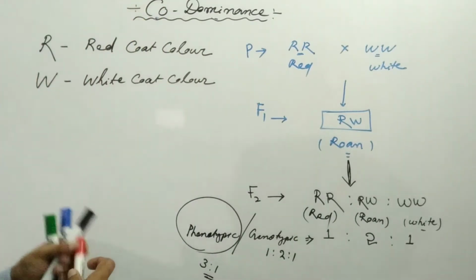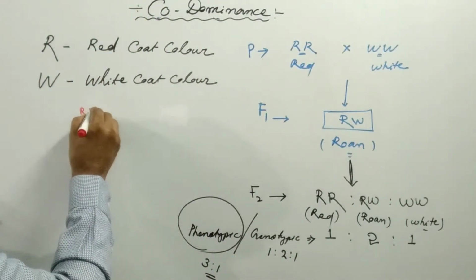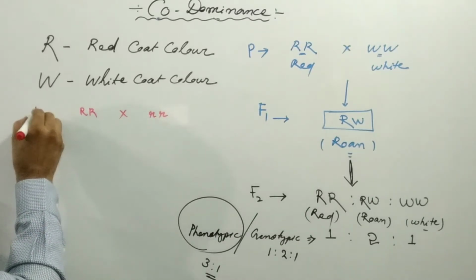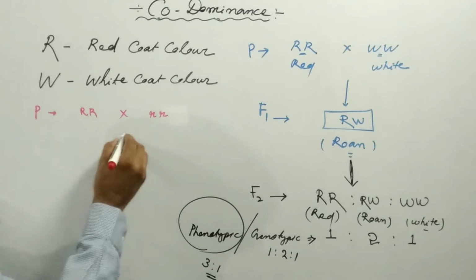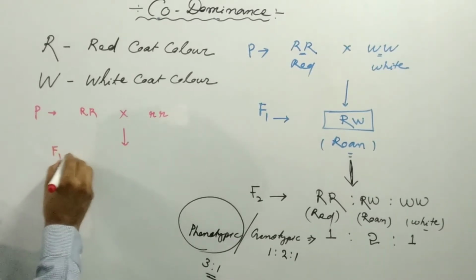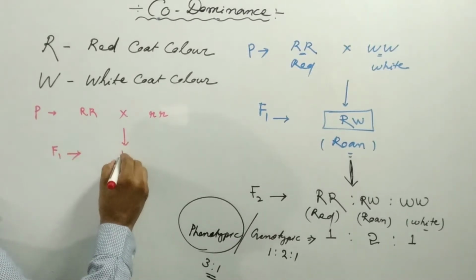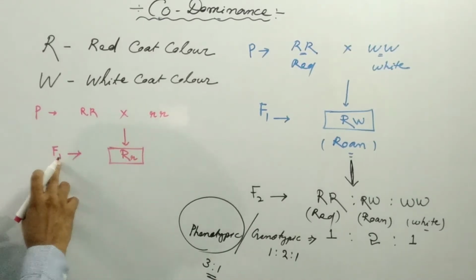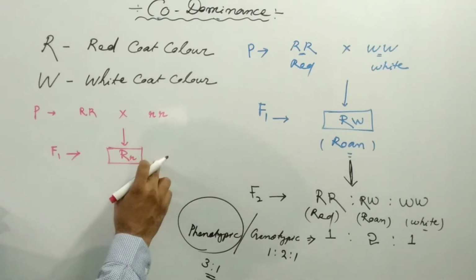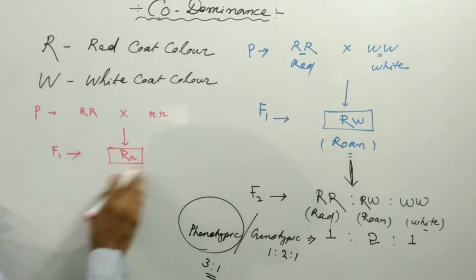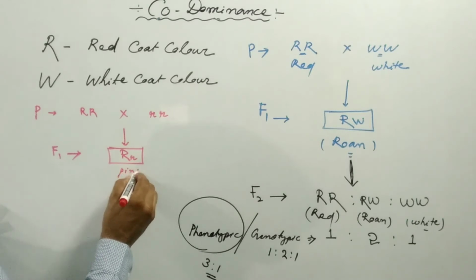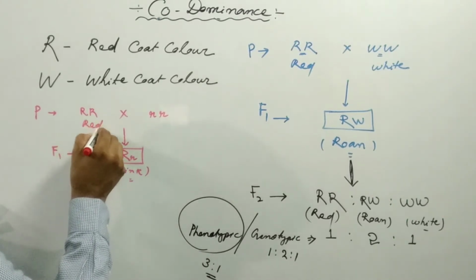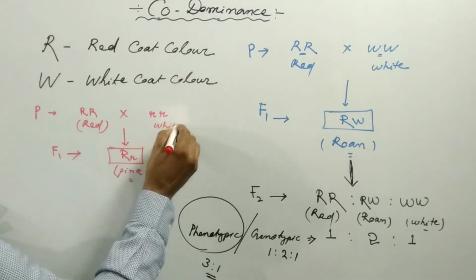In incomplete dominance, when you cross a red colored flower plant with a white colored flower plant in Mirabilis jalapa, in the F1 generation we found capital R small r, the heterozygous condition, and all the offspring of the F1 generation would produce pink color, which is the intermediate form of red and white.